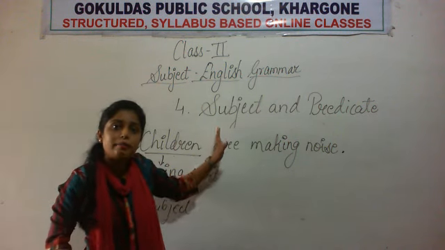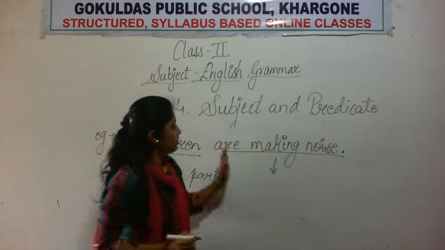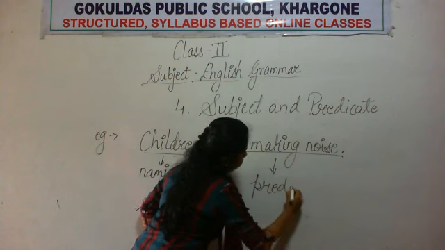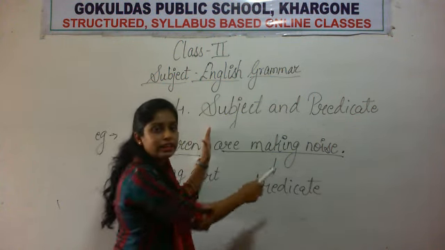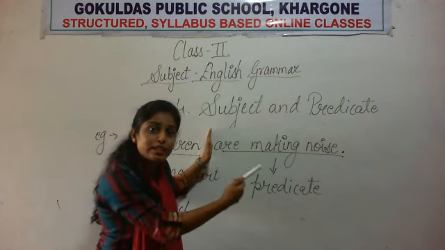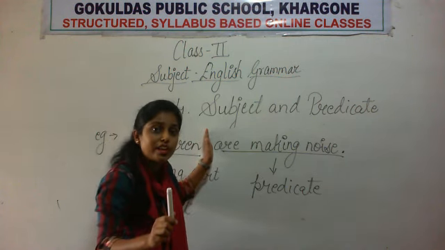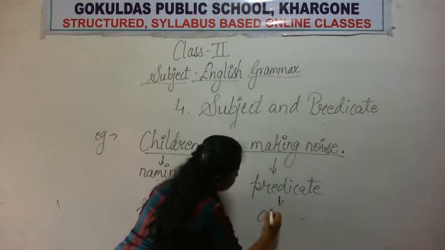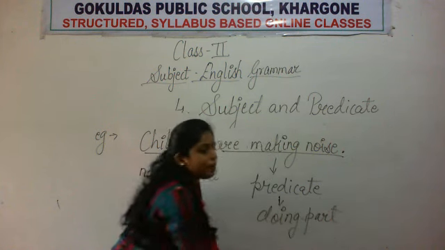Okay, now the remaining part. What is it? The remaining group of words. Now, what is it? It is the predicate. Why is it the predicate? Because this part only is telling us what is being happened. That means what is happening. क्या हो रहा है? So the children are making noise. What are the children doing? They are making noise. Okay, so the predicate is the doing part.